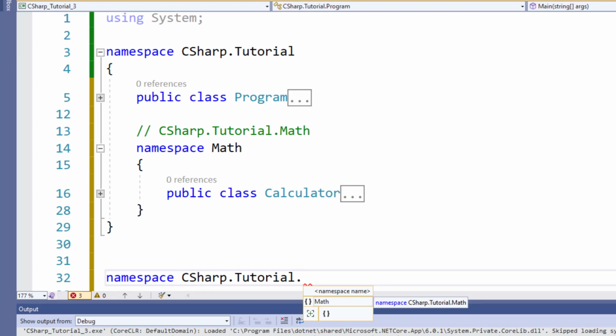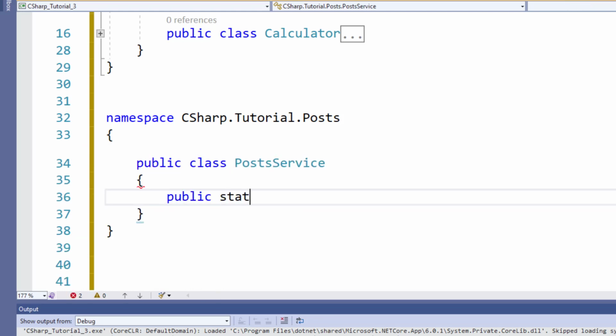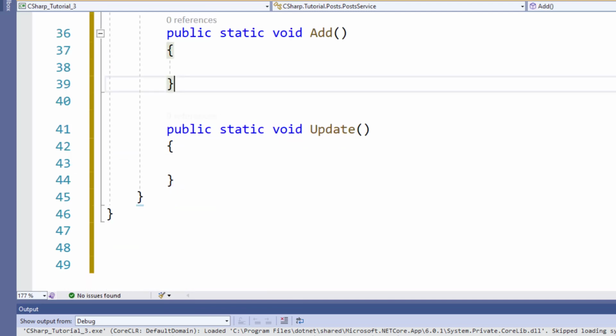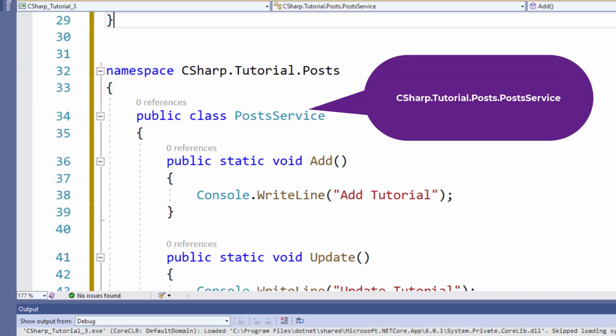Second way of nesting a namespace is directly defining the namespace with the full name. That way, the nested namespaces can also exist in different C# files. For example, I will now create a new namespace with the name CSharp.Tutorial.Posts, which contains a class with the name PostService, and the class has two methods, Add and Update. The fully qualified name for this class is CSharp.Tutorial.Posts.PostService.